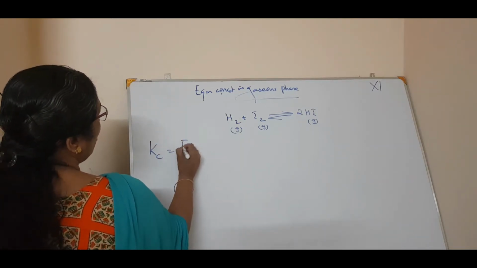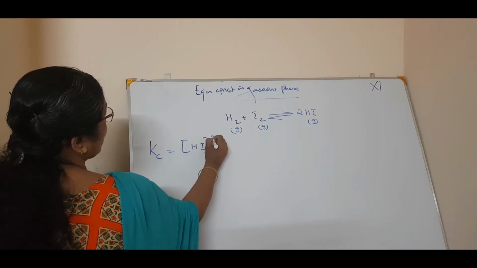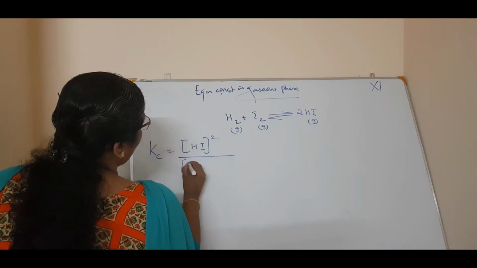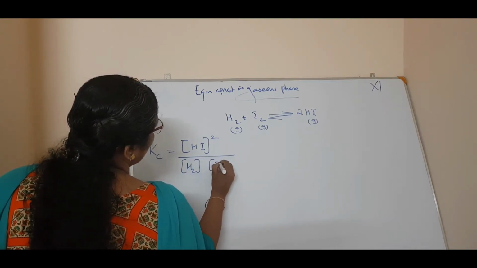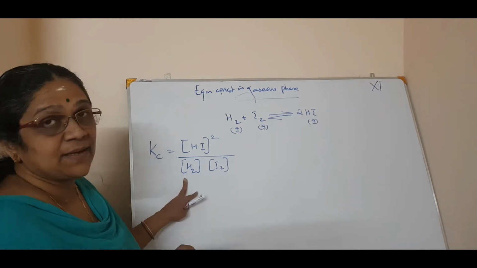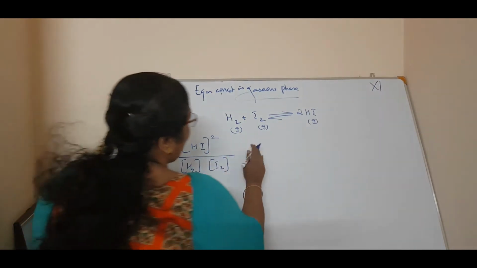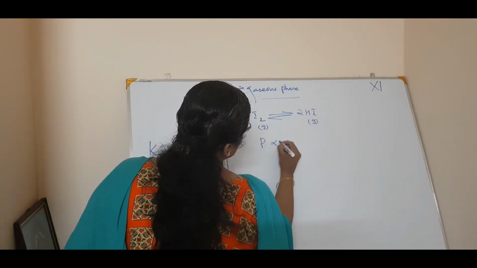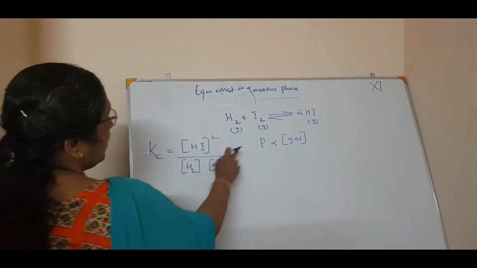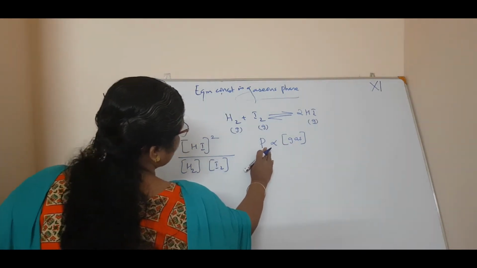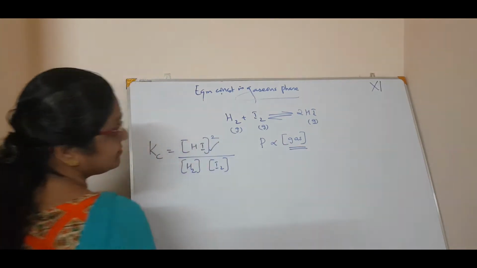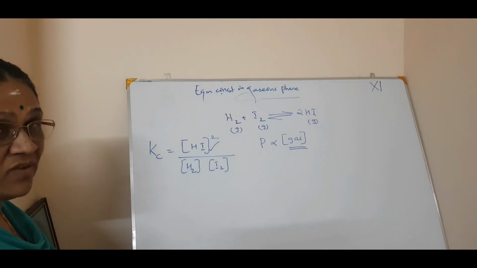Kc is equal to concentration of HI the whole square, which we discussed last class, divided by concentration of H2 into concentration of I2. This is what is called Kc. Now, what we have told is that pressure is directly proportional to the concentration of the gas, isn't it? Which means this is the concentration of the gas, that is this. Clear?